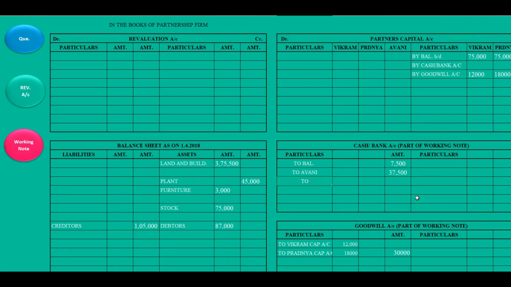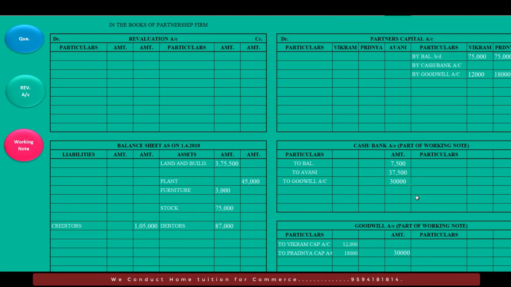I'll write here to goodwill account, because goodwill is coming in cash, so it will also go to the debit of cash or bank. How much? 30,000. And the second effect will be here, by cash or bank account 30,000. Okay.